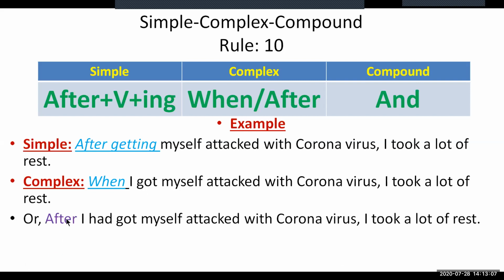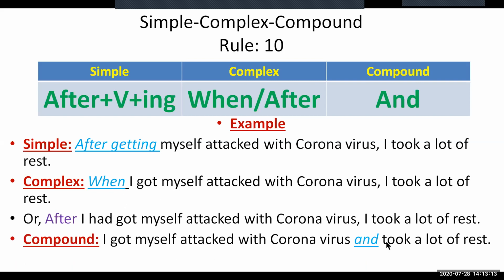We can use after too, as I said, in the beginning of the sentence. The compound one will just have the conjunction and in the beginning, and the two clauses will be separated by this. And as I told you earlier, we can omit the subject of the second clause of the compound sentence if the subject of the second clause is a repetition of the subject of the first clause of the compound sentence. So as this I is the repetition of this I, I'm omitting this I from the second clause of the compound sentence. So it reads like, I got myself attacked with coronavirus and took a lot of rest.